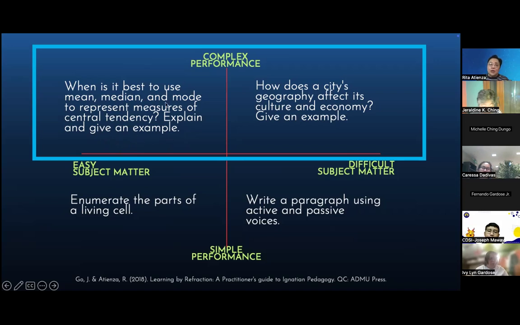So easy subject matter ito. Ang simple performance nito siguro po is, given the 7 numbers listed below, what is the mean, what is the median, what is the mode? Madali po yun. Simple performance. Just use the formula. Mas complex performance, when is it best to use mean, median, and mode?